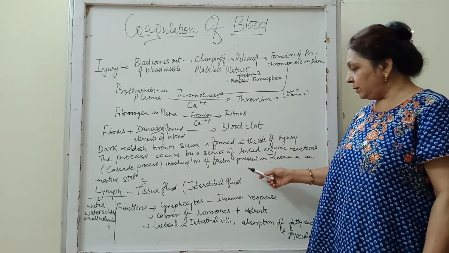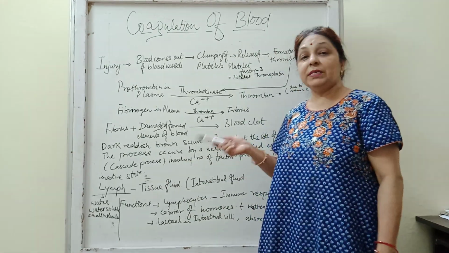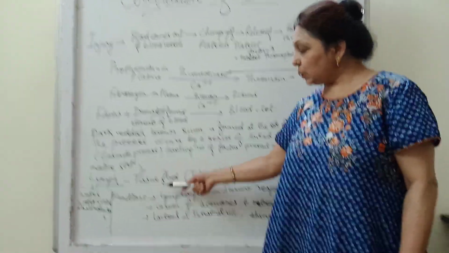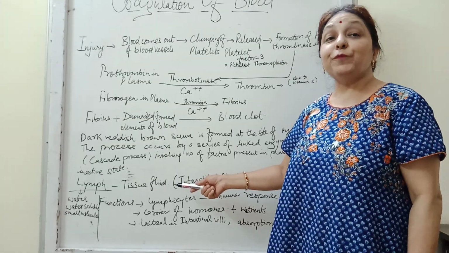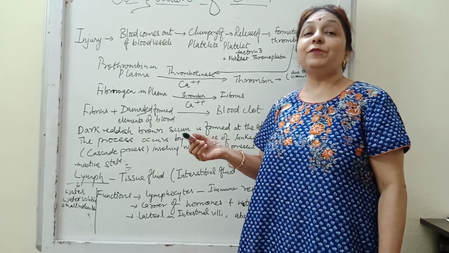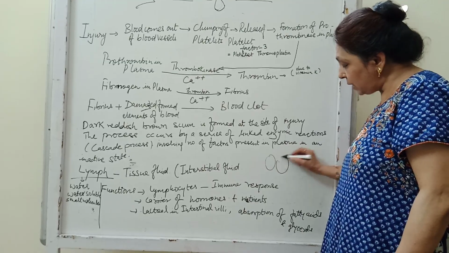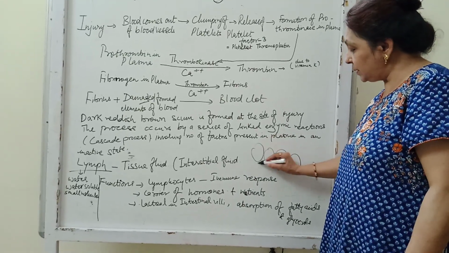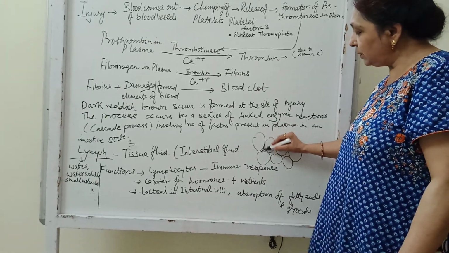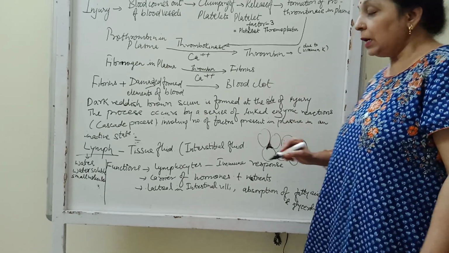Then another topic is the lymph, which I had discussed in my previous lecture. Blood is a fluid, and another fluid is the lymph, also called tissue fluid or interstitial fluid. Lymph is present in the tissue spaces. How is it formed?